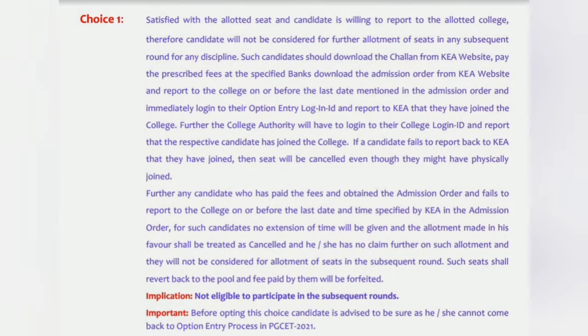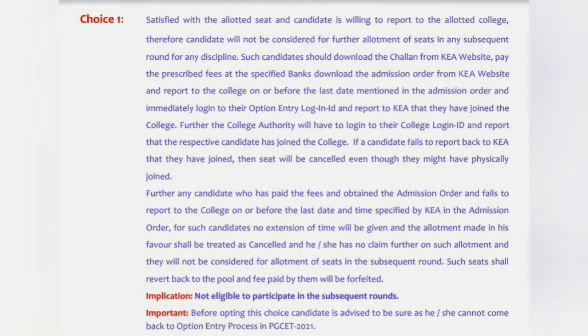So let's start with choice 1. Choice 1 is a very simple one, and most of you will be doing this, because it says I am satisfied with the allotted seat and I am willing to report to the college. That means you don't want to participate in this counseling any further, right?